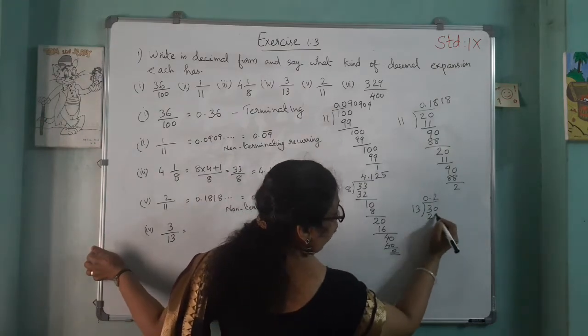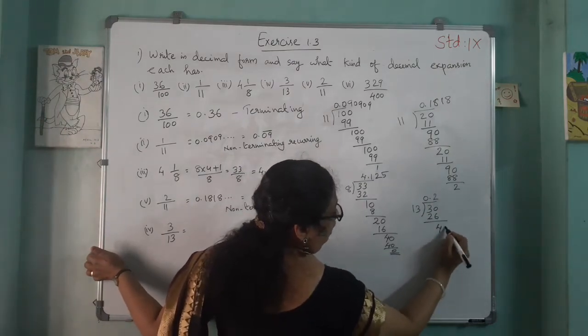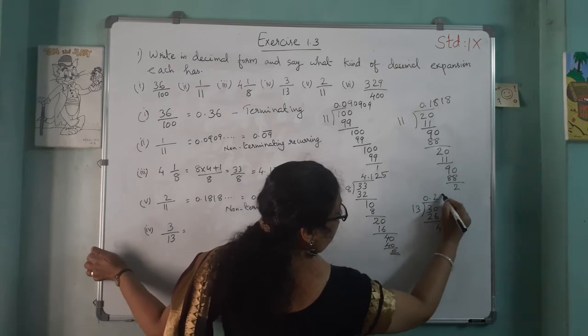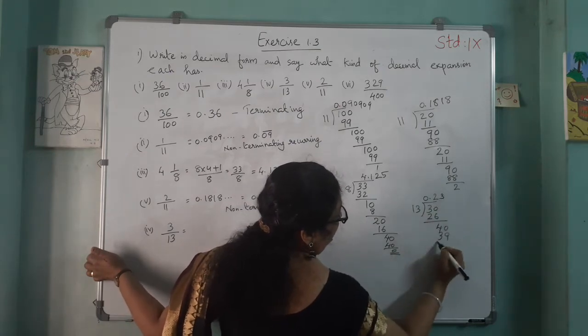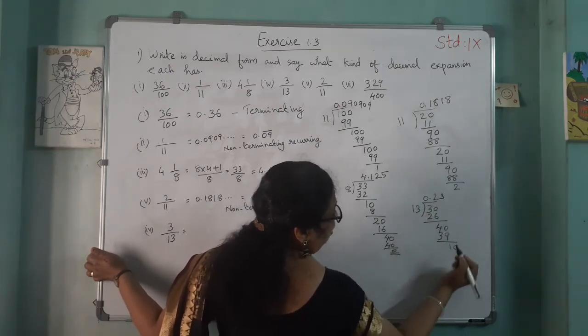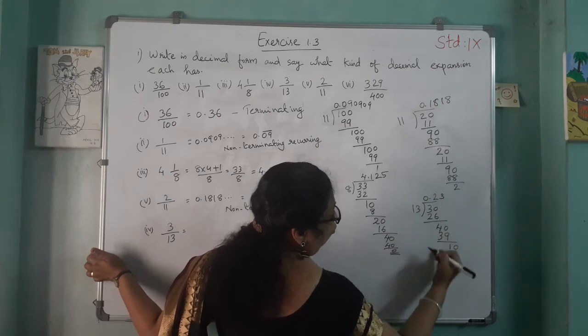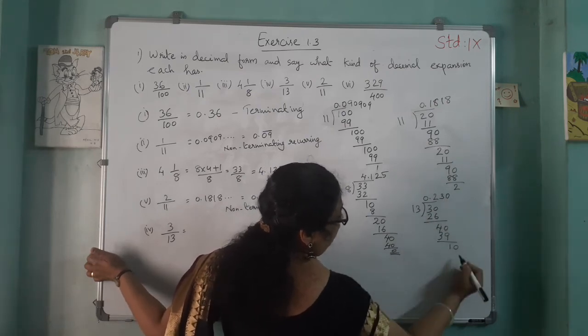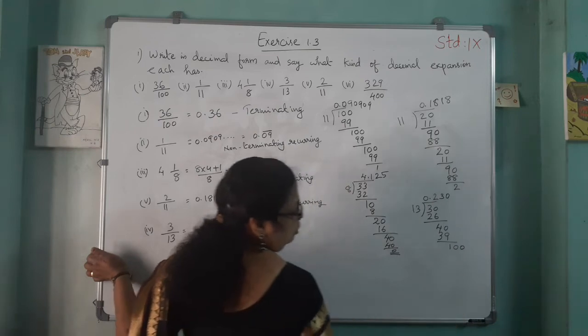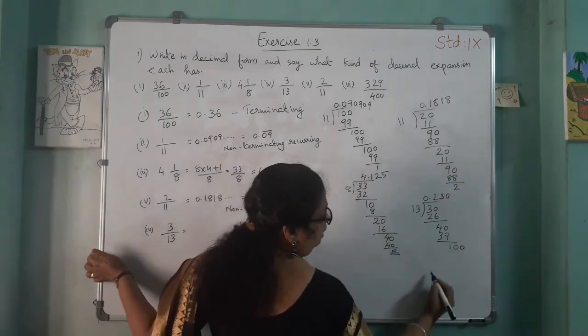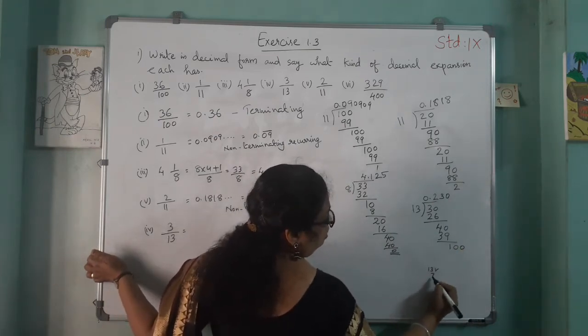So 2 times 26, then remainder 4. Again 0, then how many times? 3 times 39, remainder 1, then 0. Then it is not going, so again we put 0 here. Then again 1 0, that is 100. Then how many times? 13 into 7.